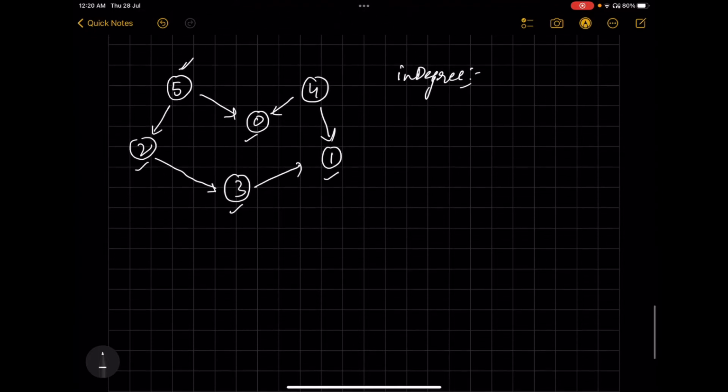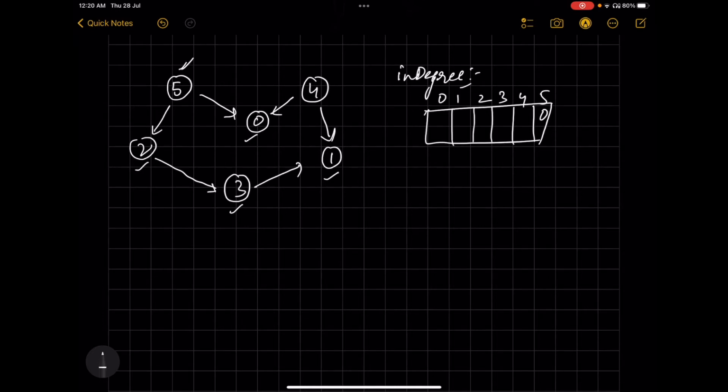Let's say we have nodes 0, 1, 2, 3, 4, 5. So basically 5 is having in degree 0. As you can see, no edge is falling on 5. That's why 5 is having in degree 0.